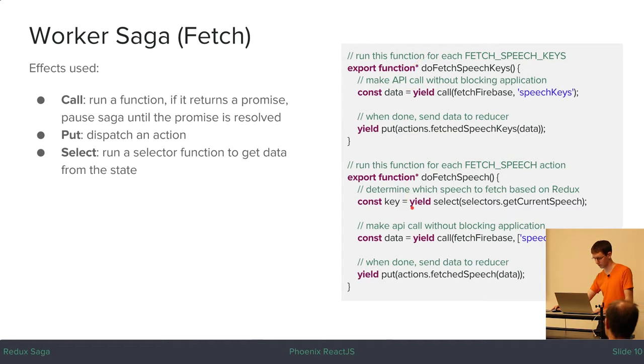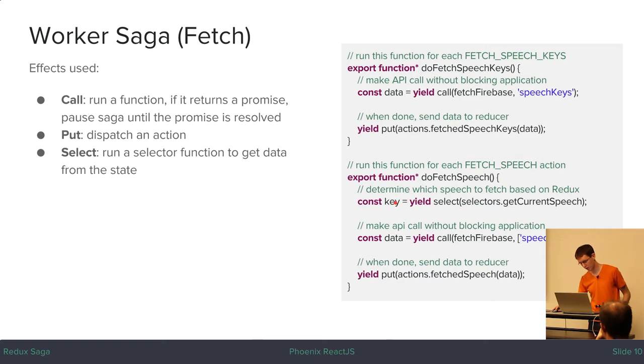So let's just look, they're pretty similar, so let's just look at the second one, which is a little more complicated. We're using 3 different effects here: call, put, and select. So first, when we fetch a speech, that means we have a key for the speech that we want, Moon or Gettysburg, for example, that's already in the store. So first we need to figure out which speech we want to fetch from the database, and we do that using a select effect. So this tells the middleware, go look at the store and run this selector function against it, and give us whatever the current speech is, and save that in this key